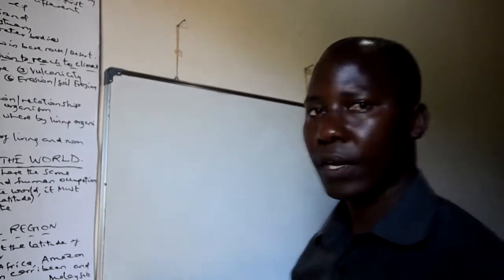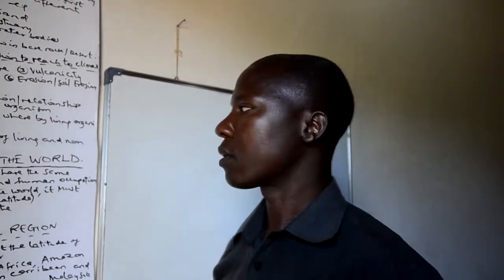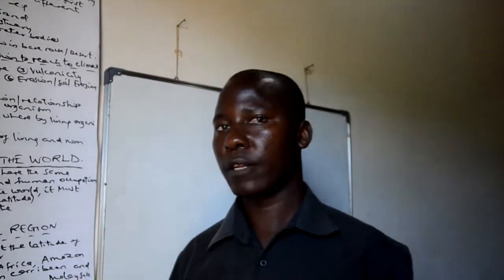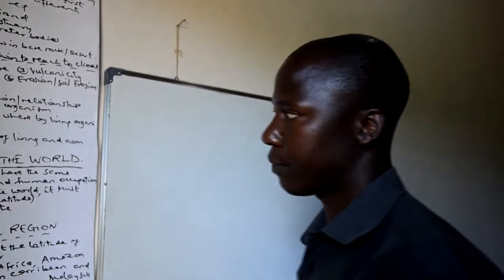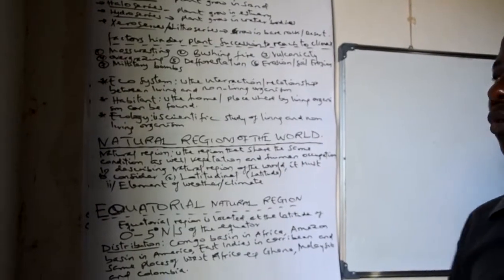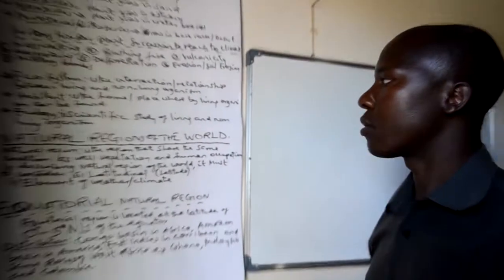Even people from Africa go to other continents to investigate certain plants. This is called ecology because it is a scientific study which deals with living organisms, not only plants, even animals.